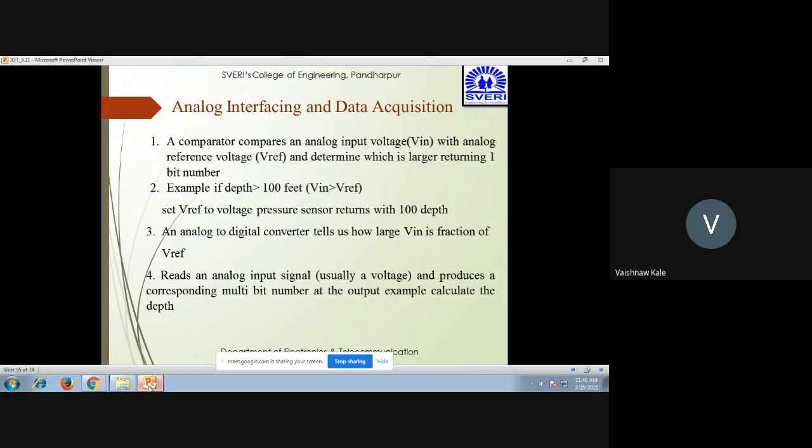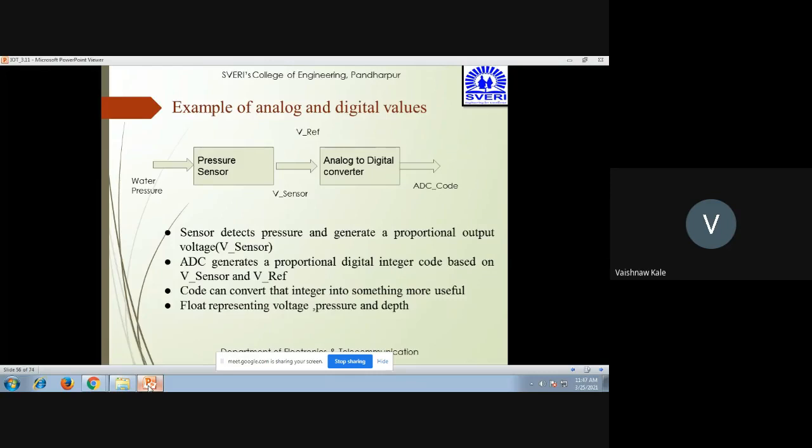Example, if you want to determine whether the depth is greater than 100 feet, the input is depth, and it is compared with V reference, 100 feet. The pressure sensor returns a voltage for the depth. Hence, an analog to digital converter tells us how large V input is as a fraction of V reference. It reads an analog input signal, usually voltage, and produces the corresponding multi-bit number as output. Example, calculating the depth.